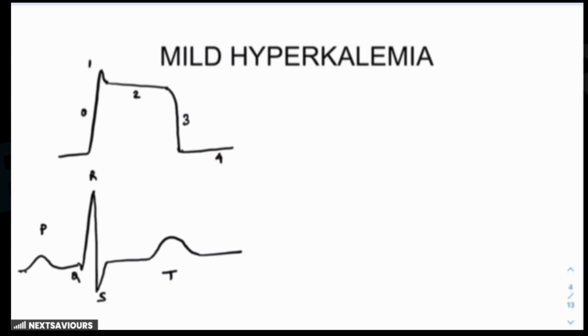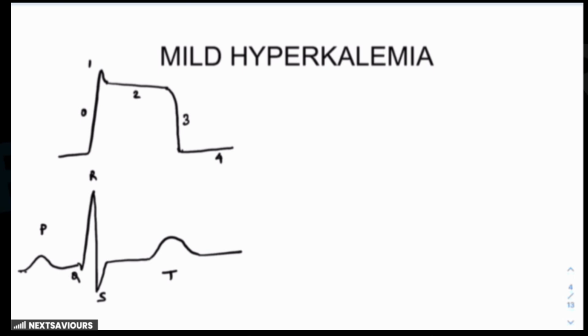Now, all of you know what happens in hyperkalemia: the extracellular potassium concentration is increased, which reduces the gradient between the inside and outside of the cell. As a result, the resting membrane potential becomes less negative. Like if I say the resting membrane potential, for example, is minus 90 millivolts, it becomes minus 80 millivolts because of hyperkalemia. So it is responsible for partially depolarizing the cell.